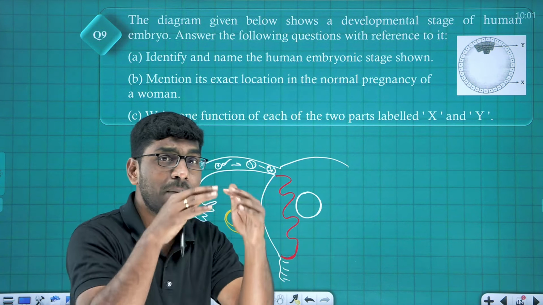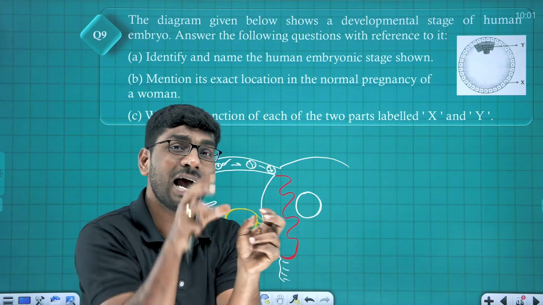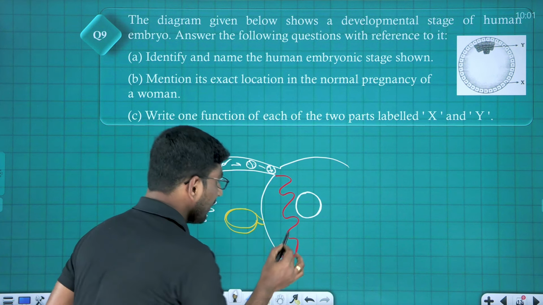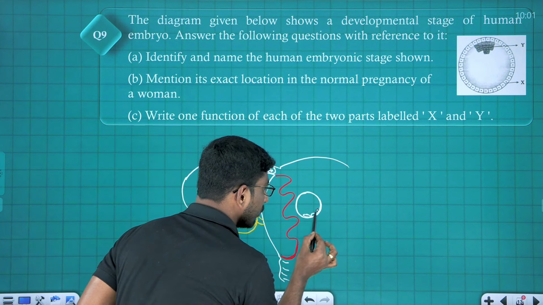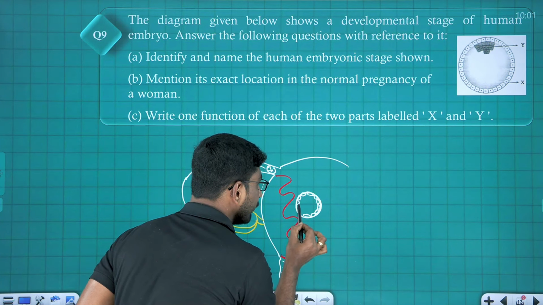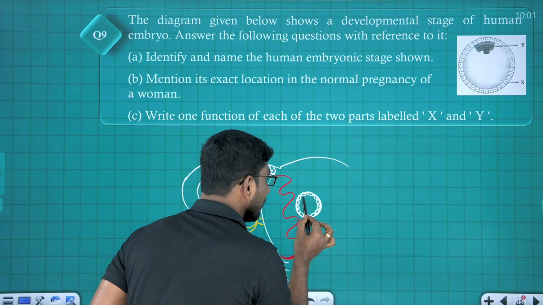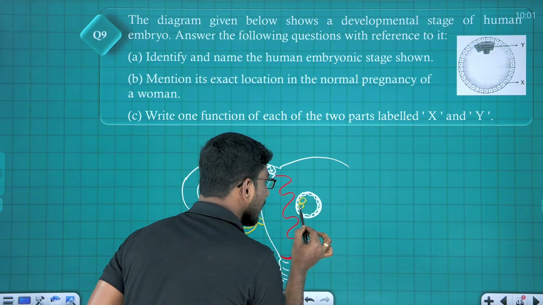I told you the blastomeres are arranged like an outer layer, trophoblast, and inner cell mass. Now here I am writing, this layer is called what? Tell me, the outer layer is called trophoblast or trophoectodermal cells. And in the middle, what is that? These are inner cell mass.